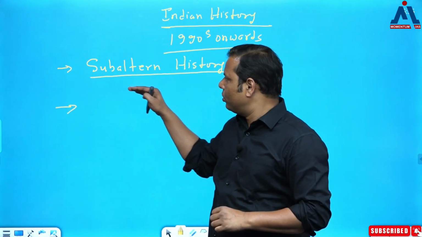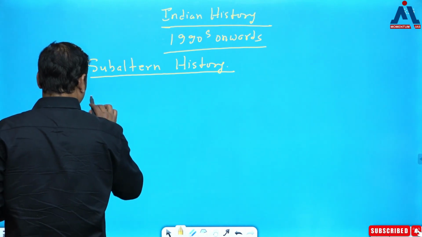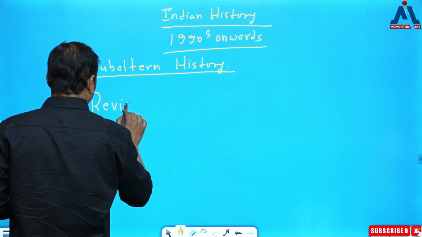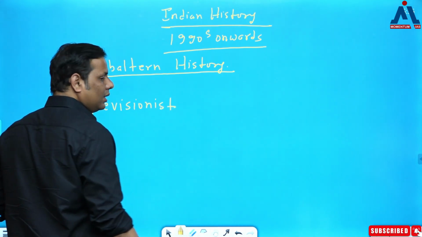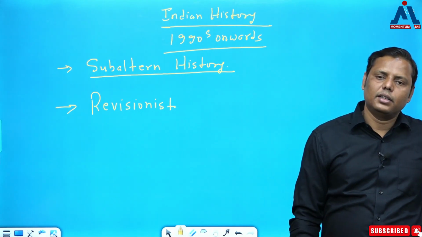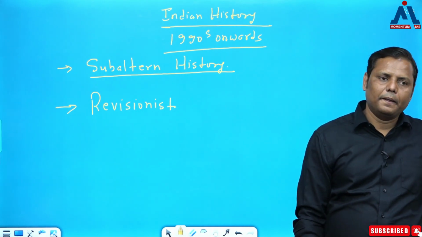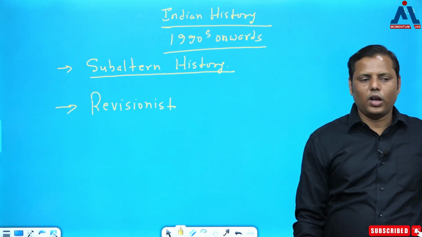But I think it should not end here, right? It should be connected to some other schools which are very important. And among them, I can talk about a very important school that is called the Revisionist School of History Writing. Now, how many of you have heard of this Revisionist School of History Writing? दो लोगों ने बस. You have never heard?